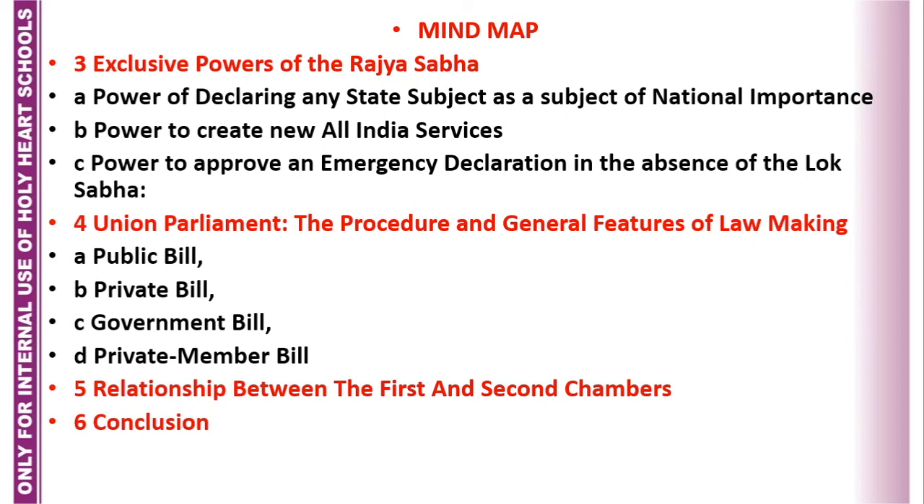Then fourth point is Union Parliament, the procedure and general features of lawmaking. Means what type of laws can it make? That is public bill, private bill, government bill, private member bill. And finally, I talked about relationship between the first and the second chambers, means relationship between the Lok Sabha and Rajya Sabha. And finally, I concluded that Rajya Sabha is not a superfluous house. It is a very, very important house which checks the working of the ruling party by questioning them.